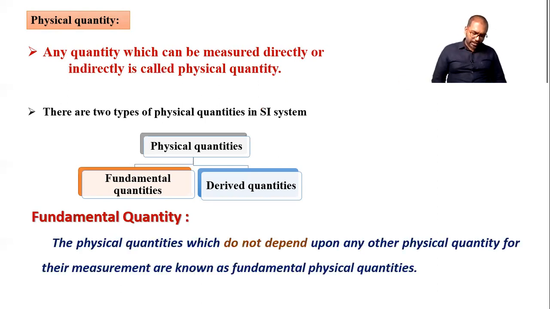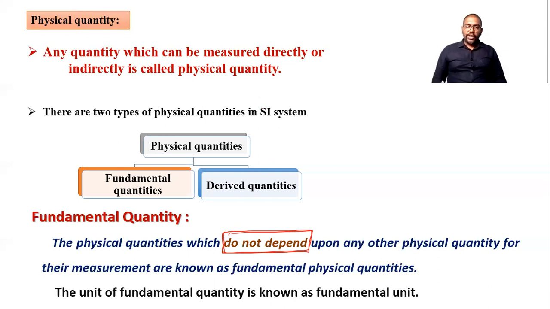Fundamental means which do not depend. The quantities which do not depend on other quantities for their measure are called fundamental. So the unit of a fundamental quantity is a fundamental unit. Now what are the fundamental? It's basically which we can measure directly. For example, if someone asks to measure the length of the bench, you can directly measure it by a scale. Measure mass, you can directly measure. Temperature, you can measure it directly. The quantity which we can measure directly without taking help of other quantities, these are fundamental quantities.